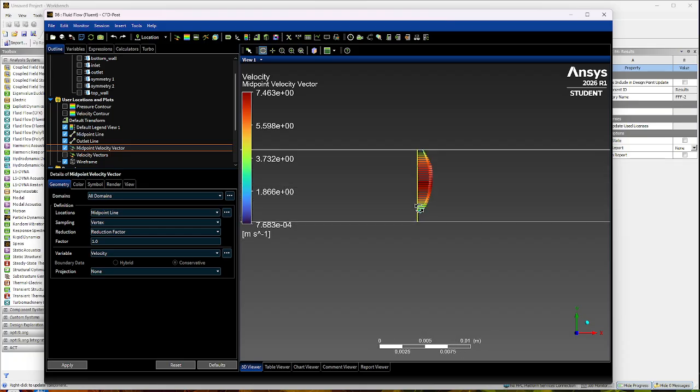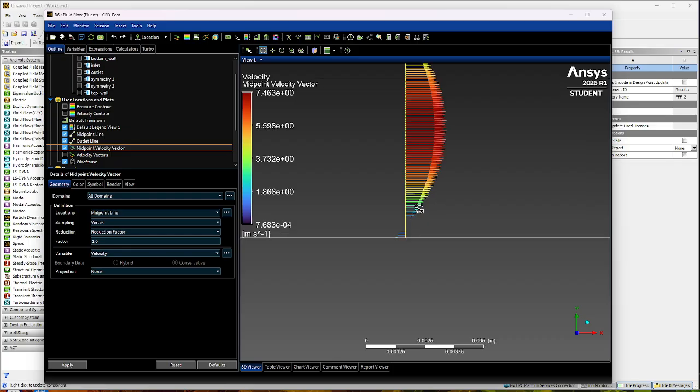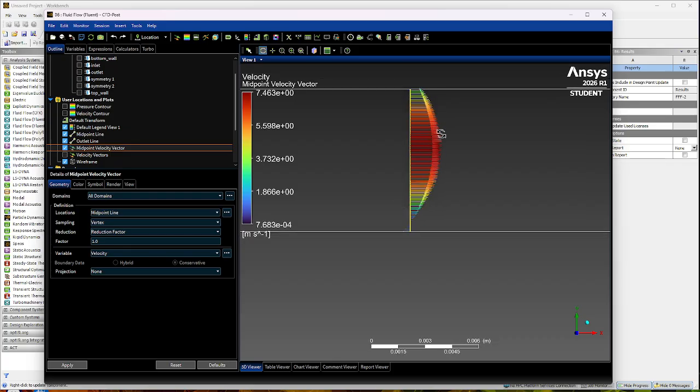Yep, there we go. It shows the contour, and then at the midpoint, you have the max velocity up here, and then you see that it dips a little behind the line here. And you can see that it has no zero velocity here at the top wall, since it's moving faster than this bottom wall. And then over here, the velocity is going in the opposite direction.